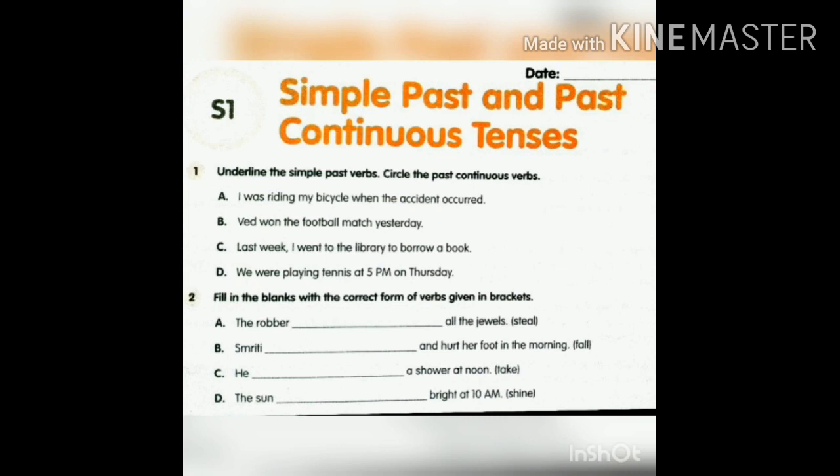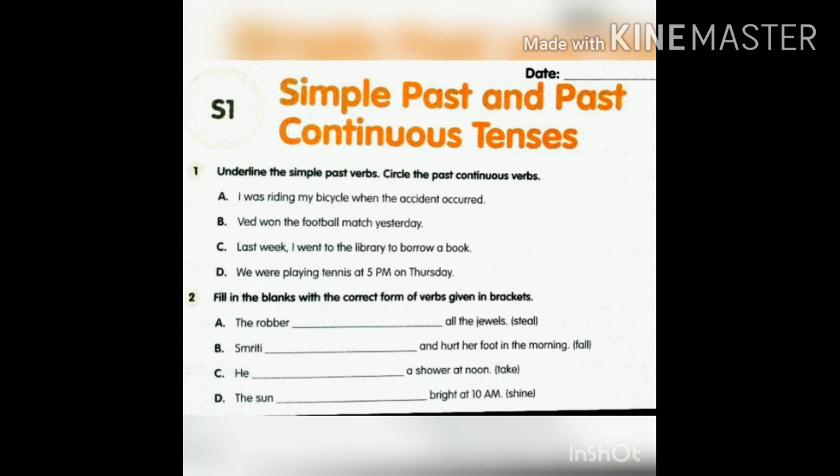So take the simple past verb. That verb you are supposed to underline, and the past continuous verbs, whatever are there, you want to circle them in your first question. And coming to your second question, fill in the blanks with the correct form of verbs given in brackets. See the four questions. What type of verbs here? This is totally based on simple past and past continuous. So observe which sentence is telling about the simple past, and in which sentence particularly they are talking about the time.